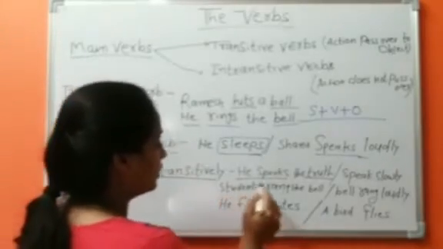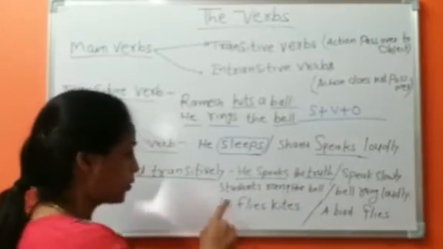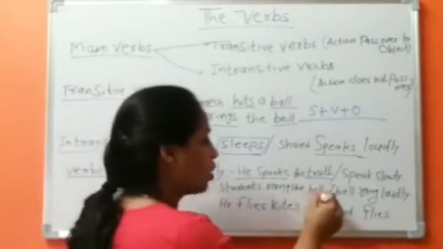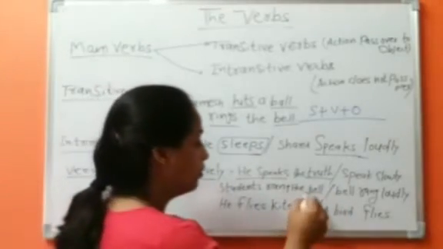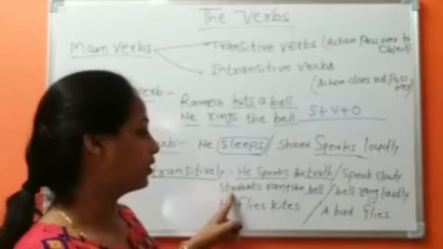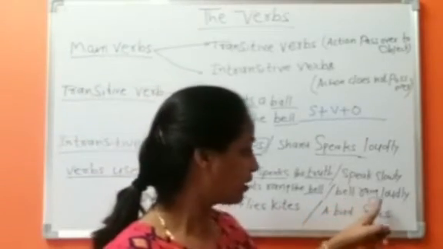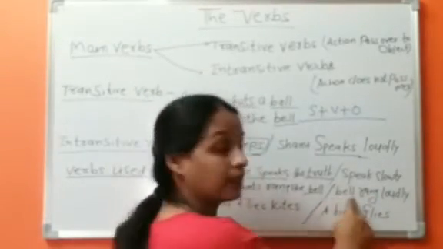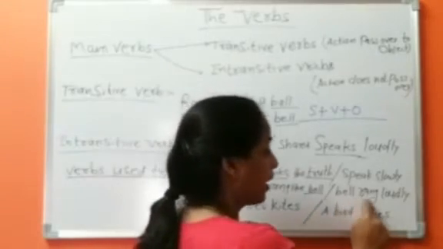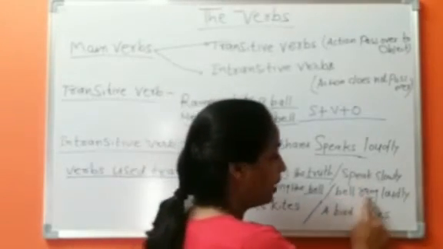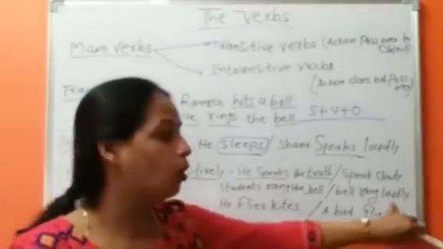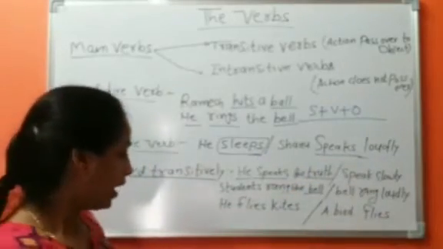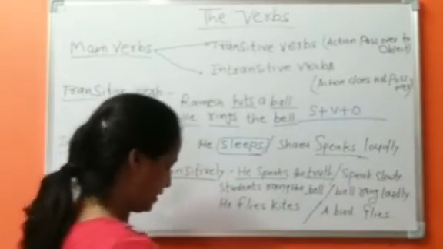Second, students rang the bell. The bell is the object. An object is required. It is a transitive verb. And here, bell rang loudly. There is no object. Bell is the subject here. Rang is the action verb. There is no object required in this sentence. It is an intransitive verb.